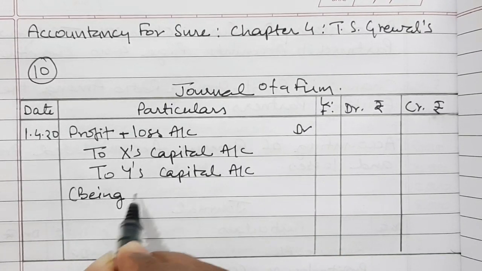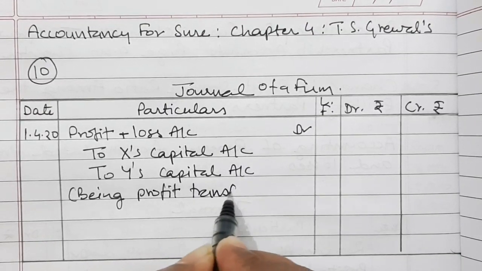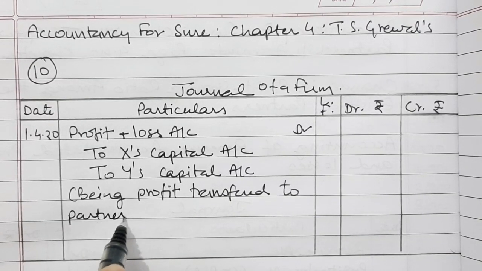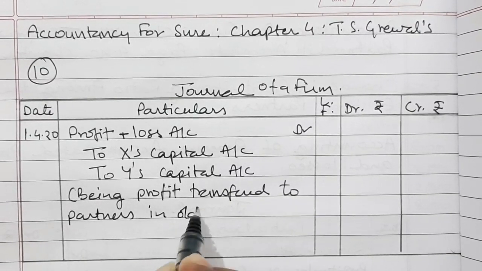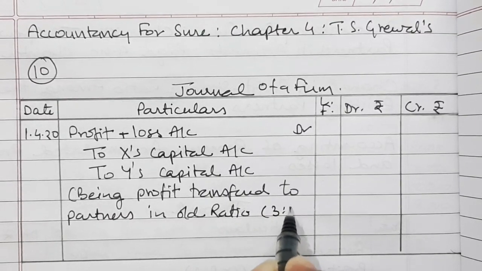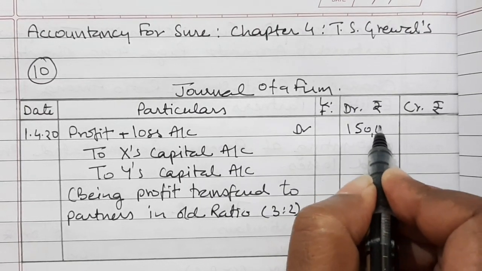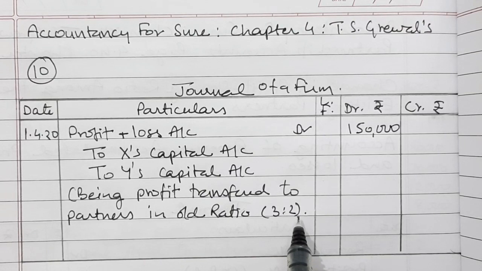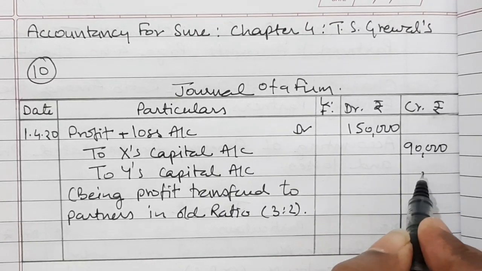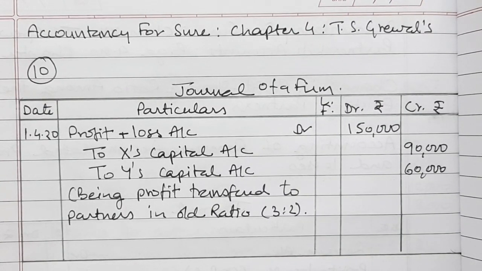being profit transferred to partners in old ratio, and that old ratio is 3:2. So rupees 1,50,000, we will break it in the ratio 3:2. So it is 90,000 and 60,000. This is the solution.